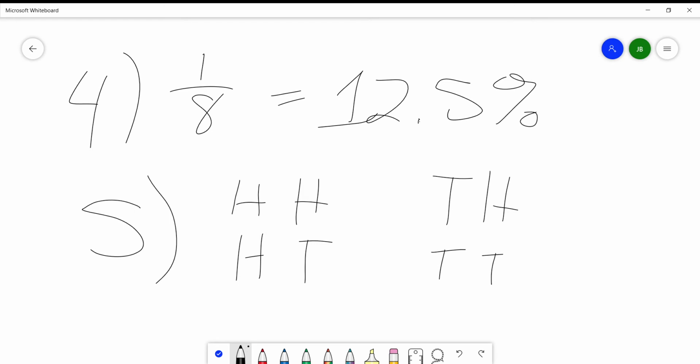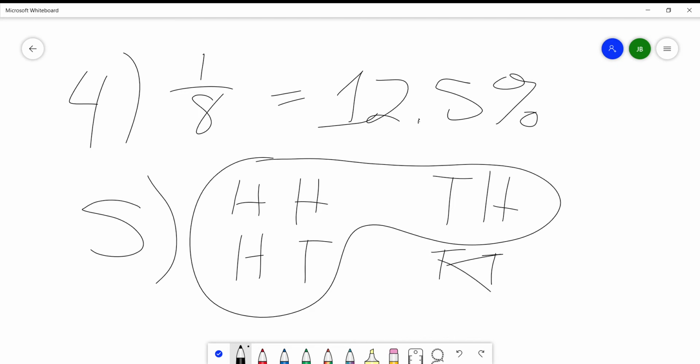So let H be the outcome that one of them is a head, at least one. These are them. This is not one of them. So there are 3 outcomes: heads, heads; heads, tails; and tails, heads. Those are the outcomes. That is your answer.